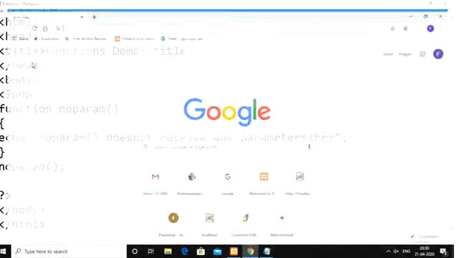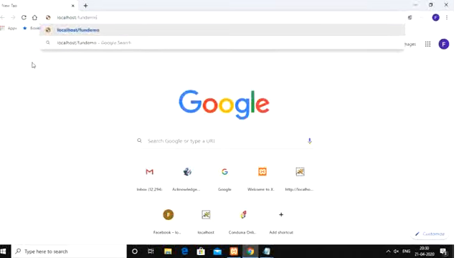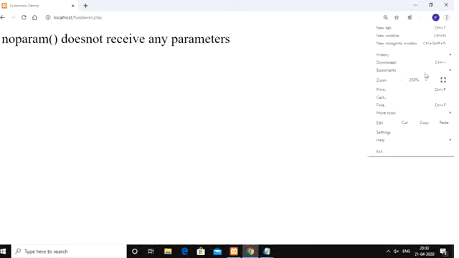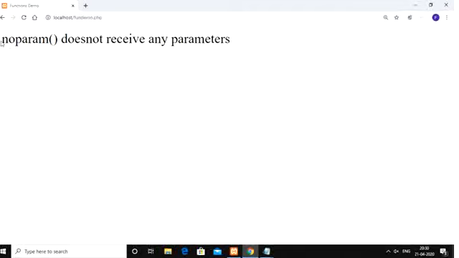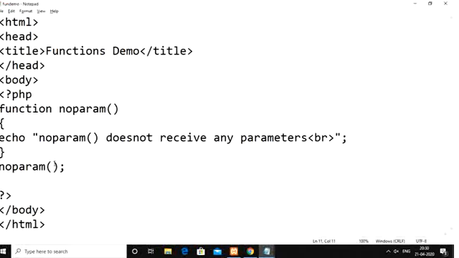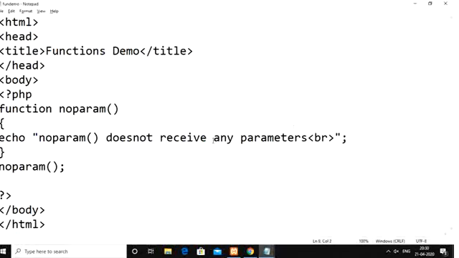Now go to your exam server, using localhost, followed by fundemo.php, and you can see the output: no parameter function does not receive any parameters. While calling the no parameter function we didn't pass any kind of arguments, so that is the reason the function is not receiving any kind of values or parameters.